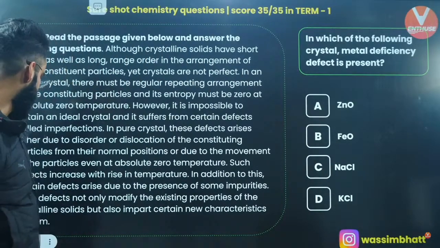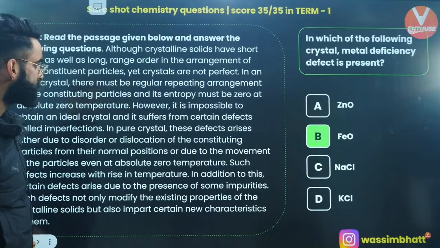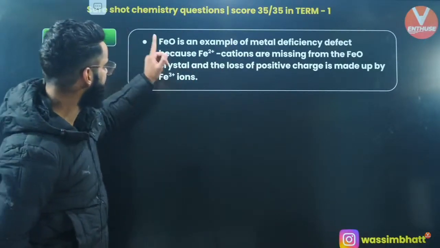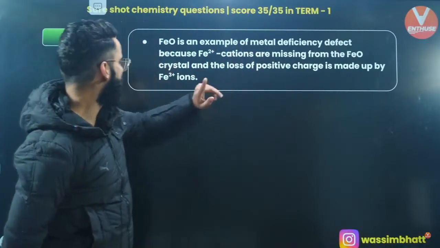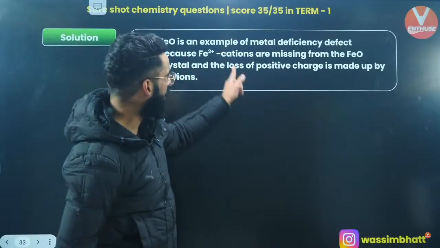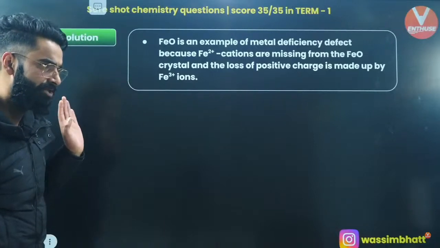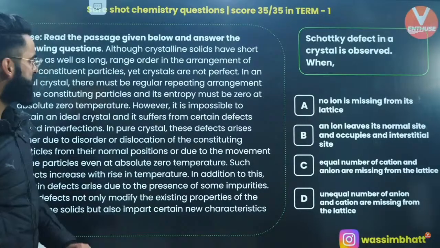Well, majority of the students have already said so. Good. Perfecto. FeO is the example of metal deficiency defect because Fe di-positive cations are missing from the FeO crystal and the loss of positive charge is made up by Fe tri-positive ions. Correcto? Yes. Moving on to one more.